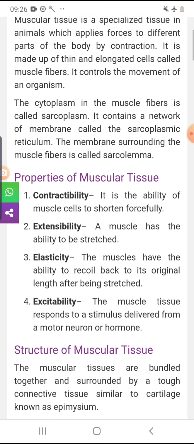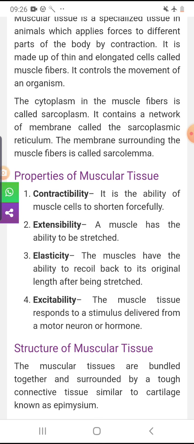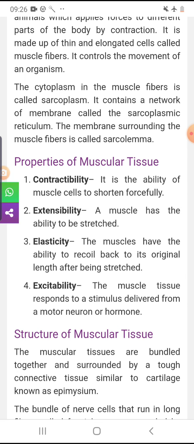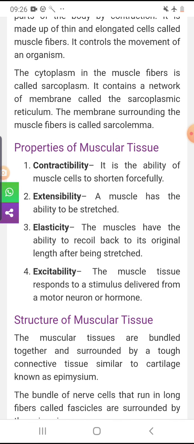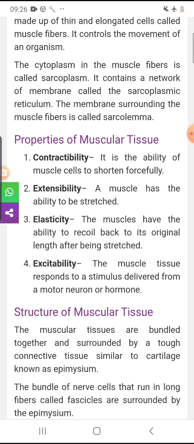Inside the muscle tissue or the muscle cells, there is cytoplasm, and the cytoplasm present inside the muscle fiber is known as sarcoplasm. Okay, so it also contains a network of membrane, and that membrane is known as the sarcoplasmic reticulum.